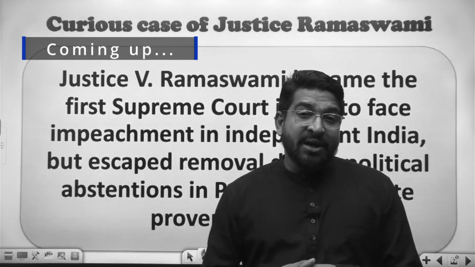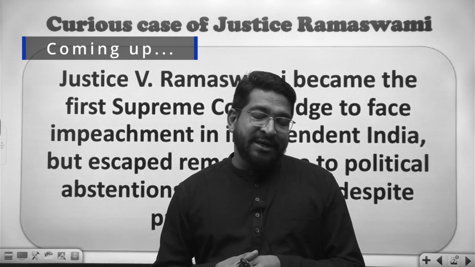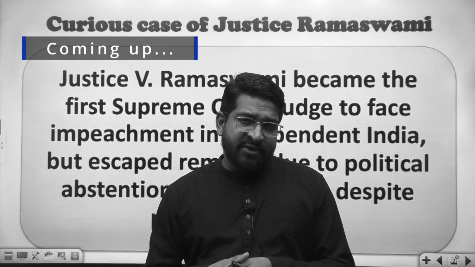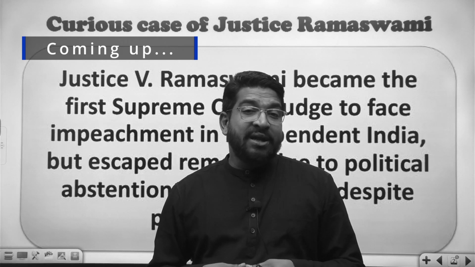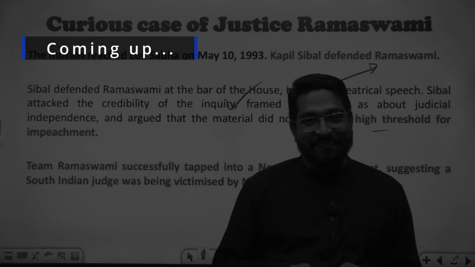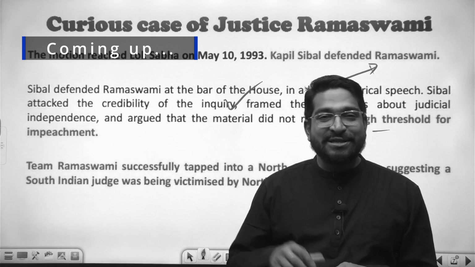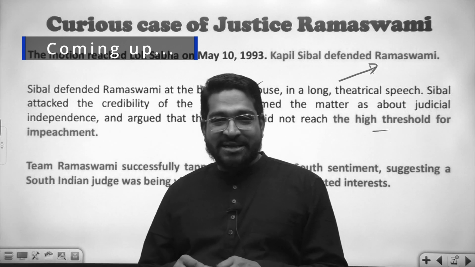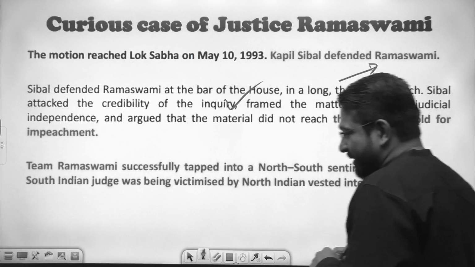Justice Veerasamy Ramaswamy became the first person in independent India against whom impeachment proceedings began. They went into advanced stages, but eventually he was not removed because of political calculations. It was portrayed that a southern side judge, that is, a judge from South India, from Madras, was being harassed in North India.